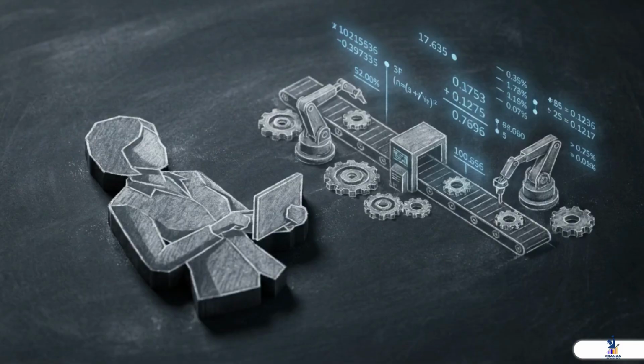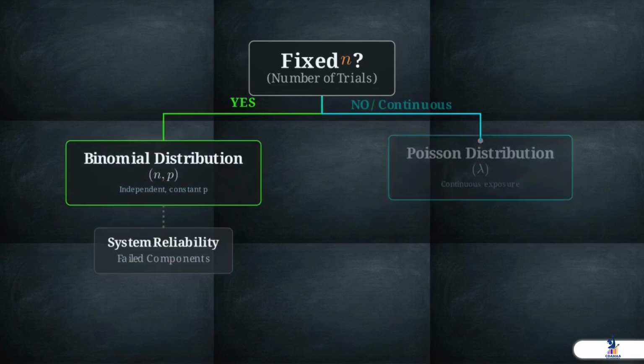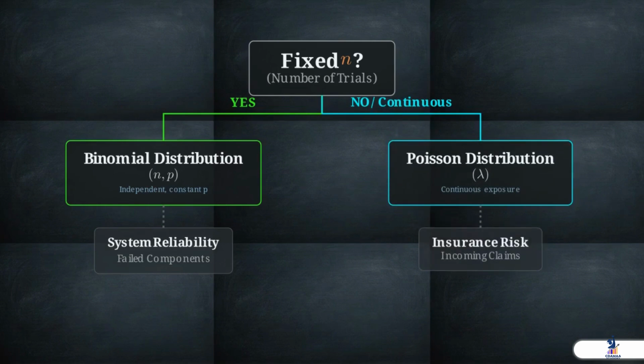Effective data science depends on matching the model to the physical constraints of the system you are studying. Ask one question: is the number of trials fixed? For a set number of attempts, use the binomial model, standard for component reliability. For continuous events with no upper limit, use the Poisson model, ideal for tracking insurance claims.